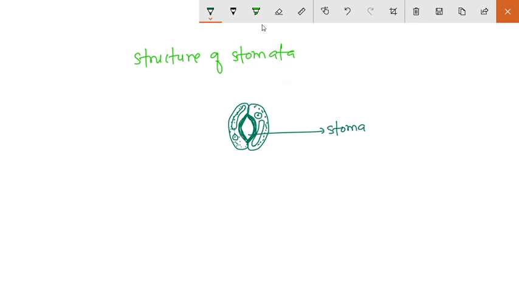So we will draw it slightly differently. These are the inner walls of the two bean shaped guard cells.